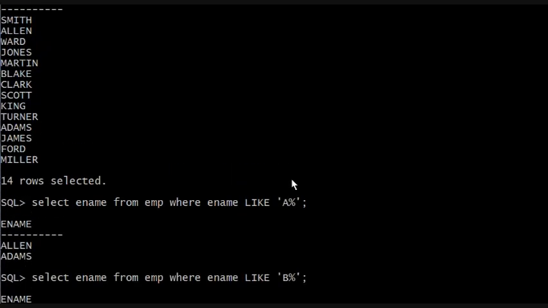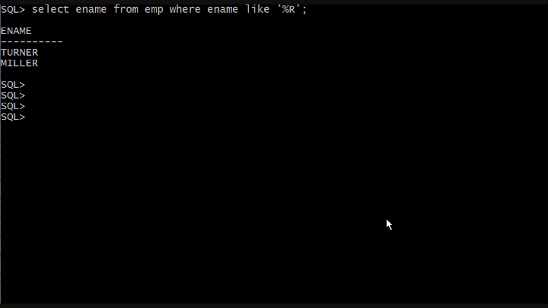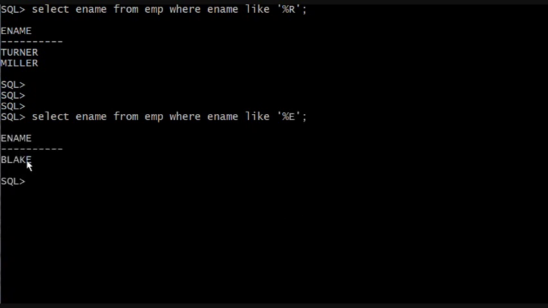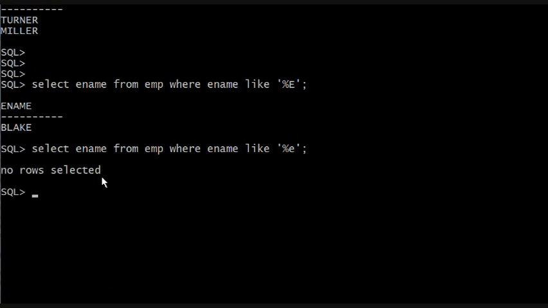All right. And let's do one more. Whose name ends with the letter E? Select ename from EMP where ename, like operator, any string of digits, percentage sign, and the letter E. Blake ends in the letter E. Now what if we made this lowercase e? So I'm going to hit the up arrow on the keyboard and just lowercase e, no rows selected.